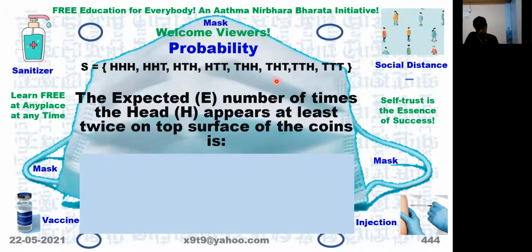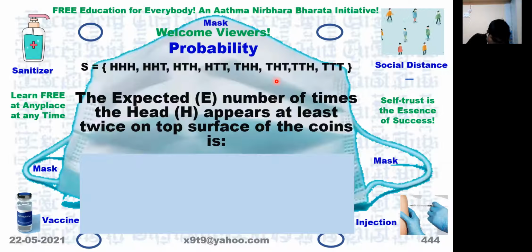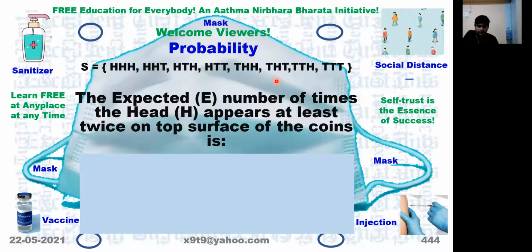So what you do is you write the sample space first. You have written already, S is equal to... Go through that list and check: what is the expected number of times head appears at least twice on top surface of the coin? You have to look. 4 times, yes. That means what is the probability? 4 by 8. Correct.